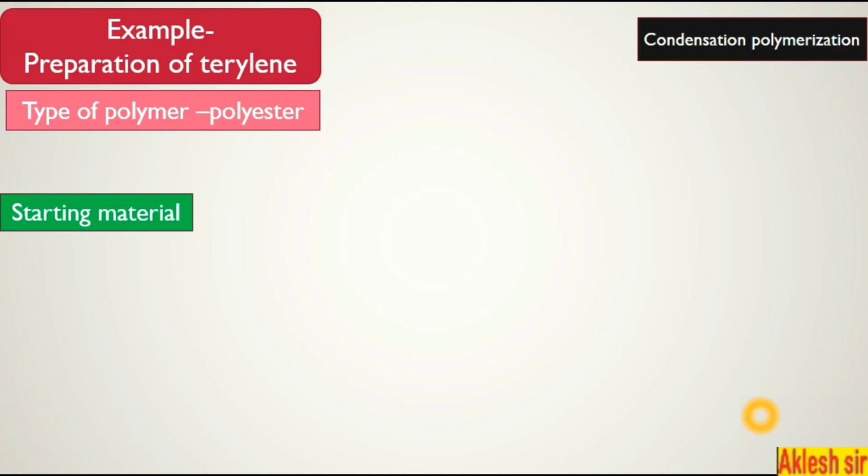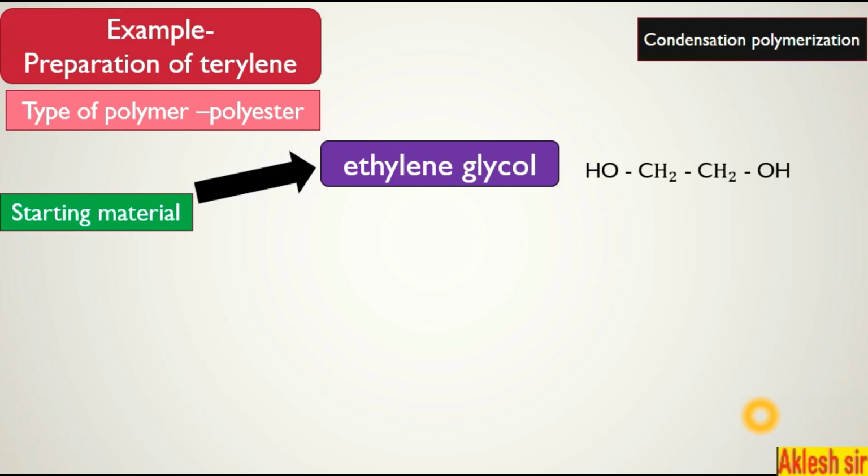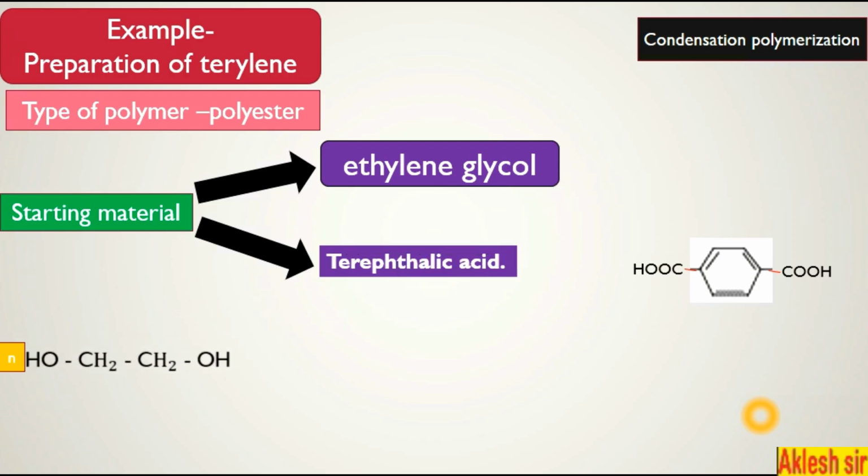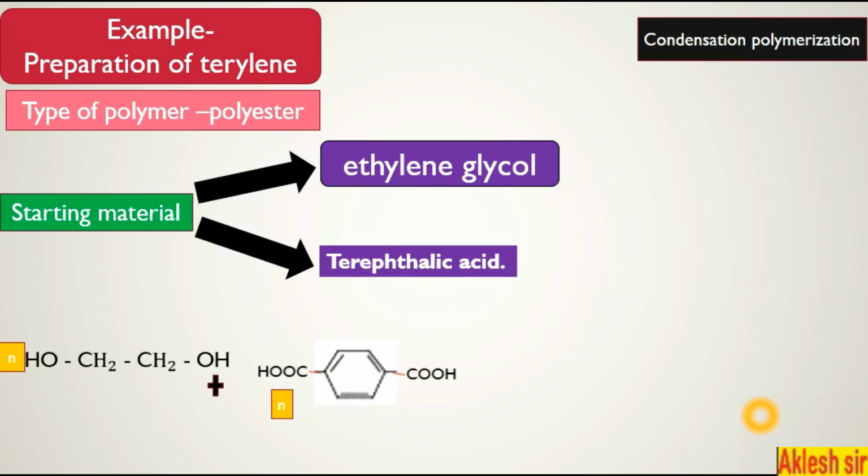The starting material used is ethylene glycol, OH-CH2-CH2-OH, and another molecule used is terephthalic acid, with the formula COOH, benzene ring, COOH group. To prepare this, I take n molecules of ethylene glycol and react them with n molecules of terephthalic acid. What happens when these two molecules combine? There is a removal of a water molecule. Since one small molecule is removed, this comes under the category of condensation polymerization.